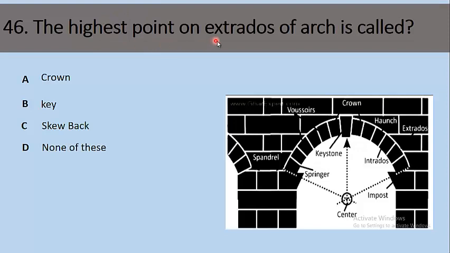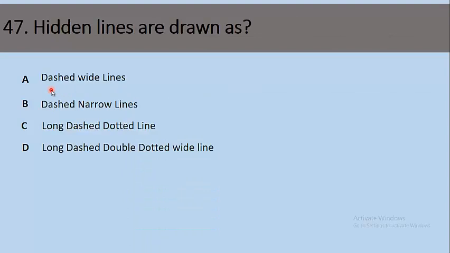46. The highest point on the extrados of an arch is called, option A, crown, B, key, option C, skew back, D, none of these. As we can see, here is the arch. The upper part of the semicircle or of the arch is called the extrados, and the inner part of the semicircle is called the intrados. So the highest point on the extrados is called the crown. So the right option for this question is crown, option A.